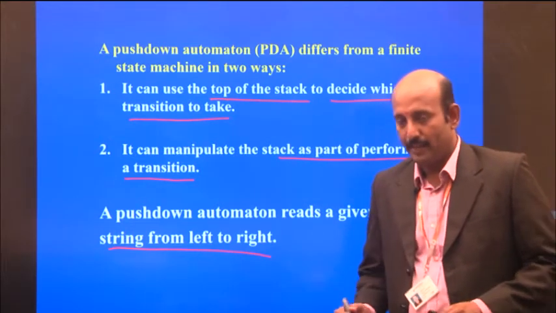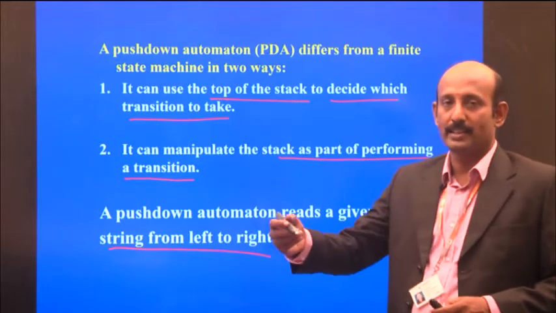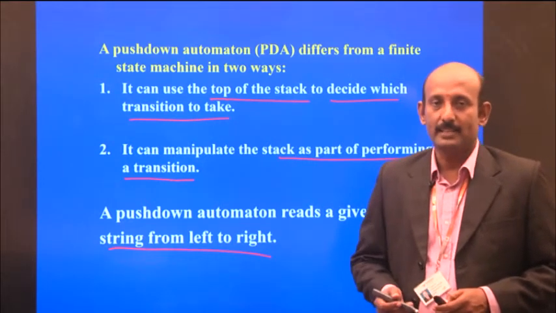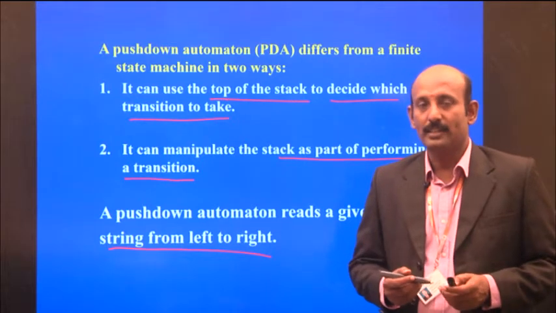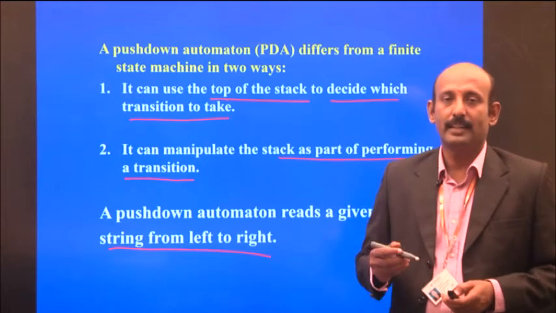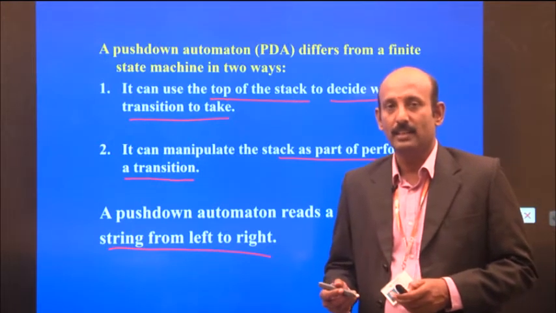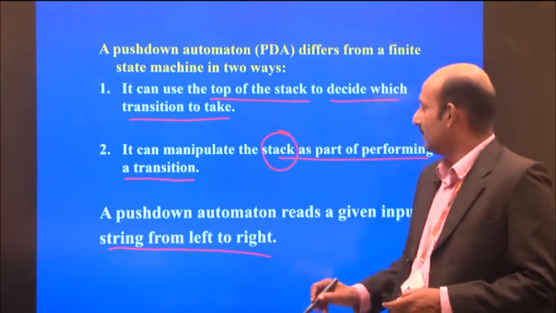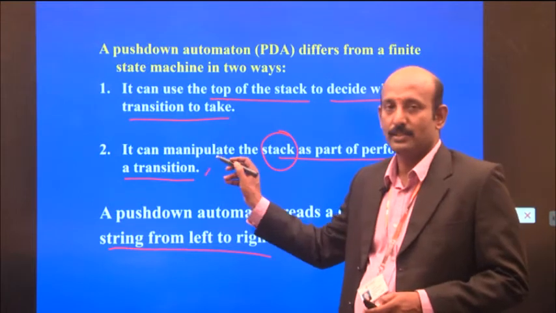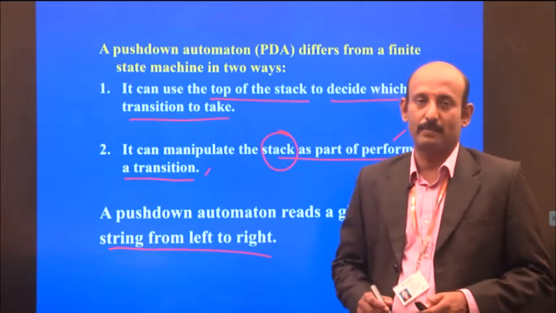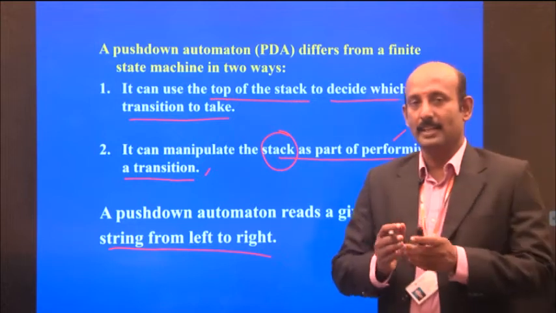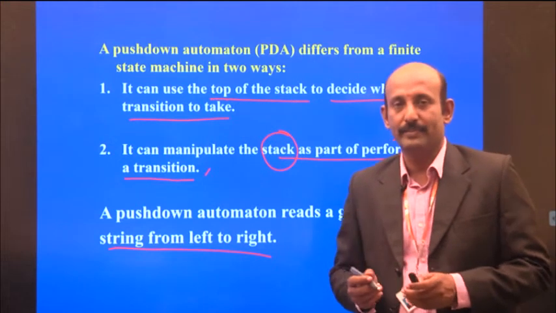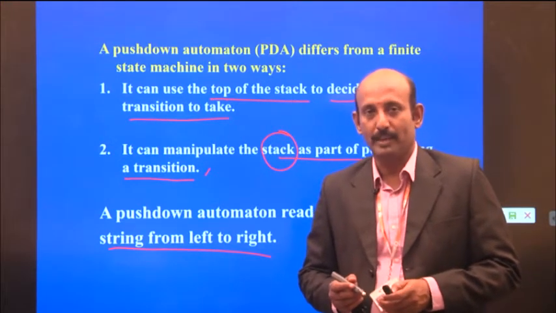In finite automata, when we give some input, it makes a transition from one state into another state. Whereas in push-down automata, it also does the same: when we apply some input, it makes a transition from one state into another state. But while doing so, it uses the concept of a stack to perform the transition. Based on that stack, it will perform these operations. So in these two ways, it differs from finite automata.